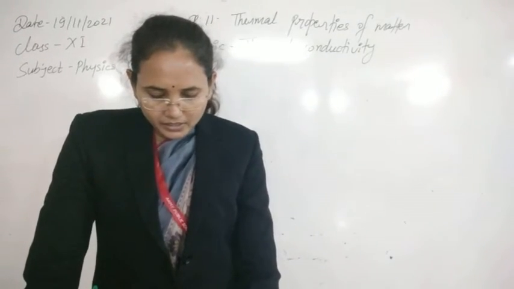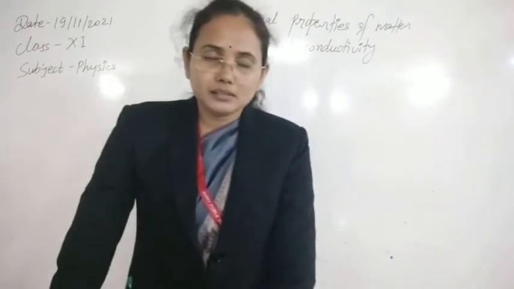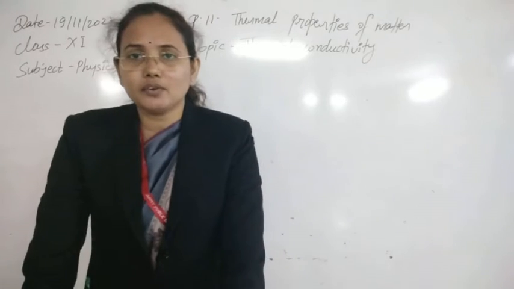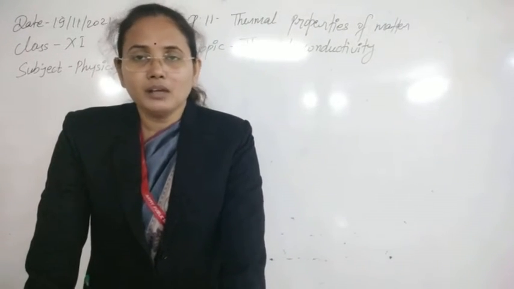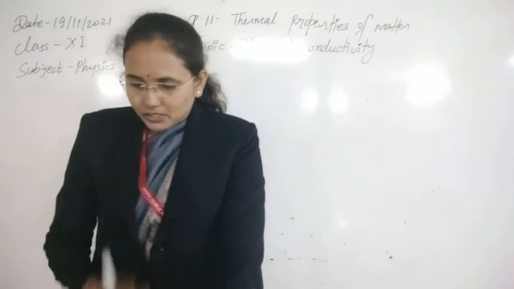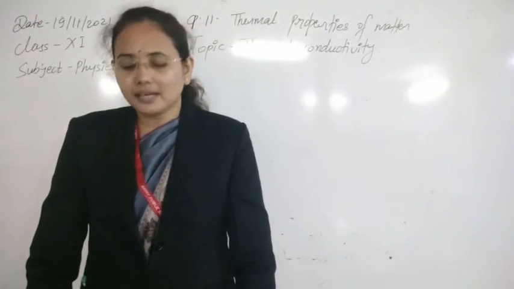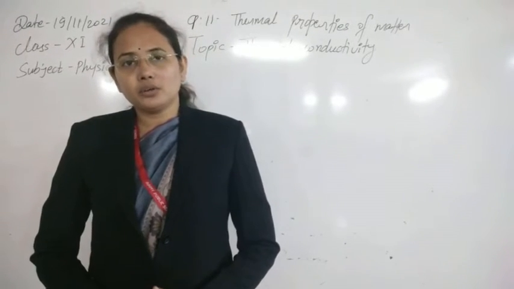Thermal conduction is always established in a direction from higher temperature to lower temperature. And if a temperature difference is created at two ends and heat can be transferred through easily, then that body is a good conductor.